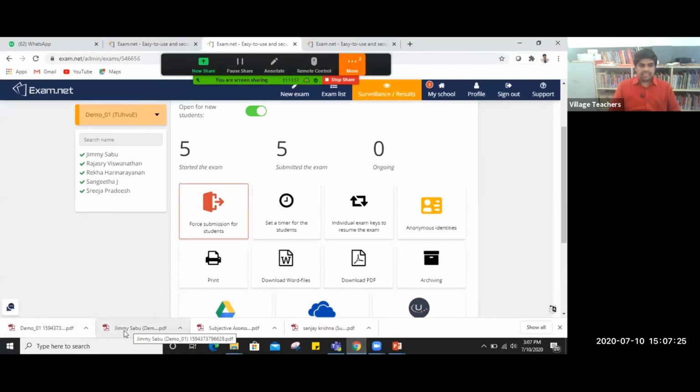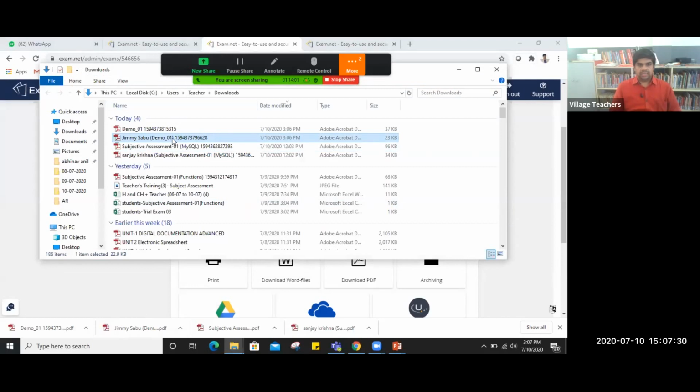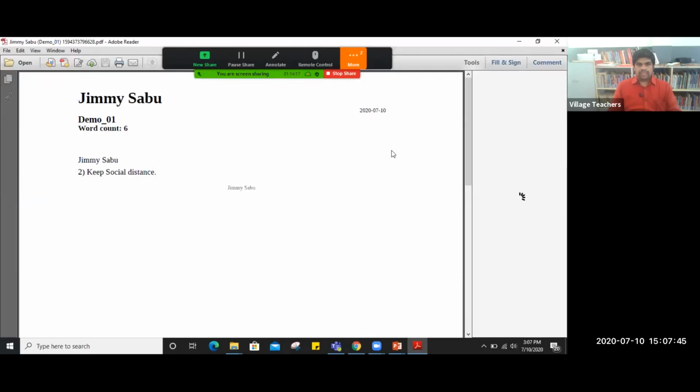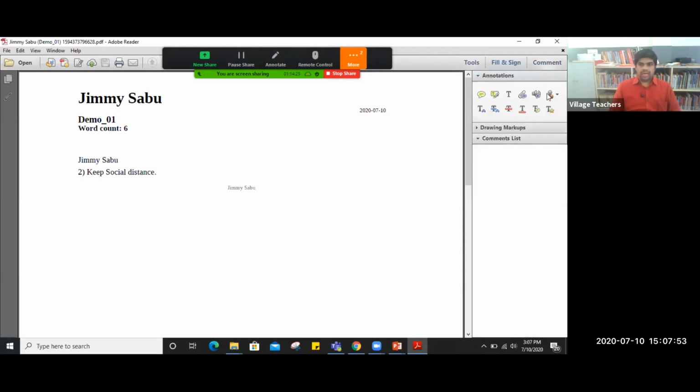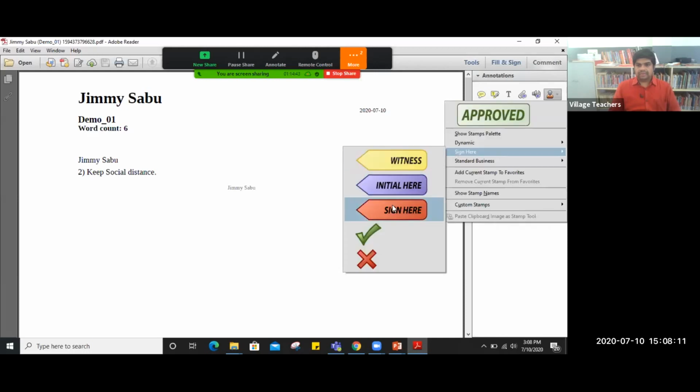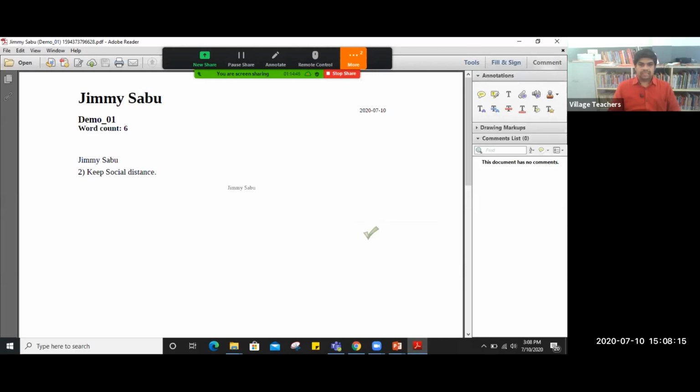So we downloaded Jimmy ma'am's answer sheet here. I'm just opening Jimmy ma'am's answer sheet directly. So I can see Jimmy ma'am's answer sheet. I can open it in Adobe Reader. This is a PDF document. Here I will tell you how to correct it. There is an option called comment. Click on the comment, and there is an option called sign here. You can see a tick. So I can just select a tick and place it here.